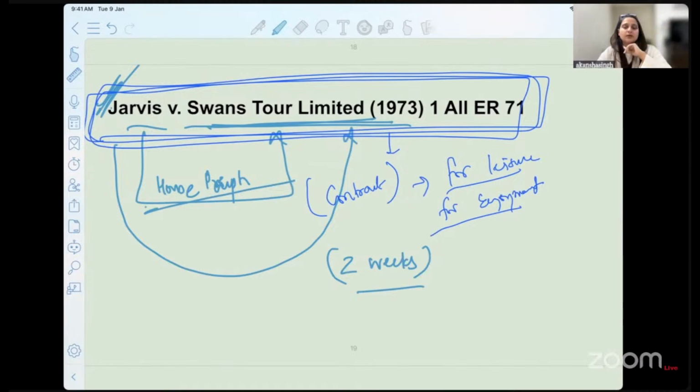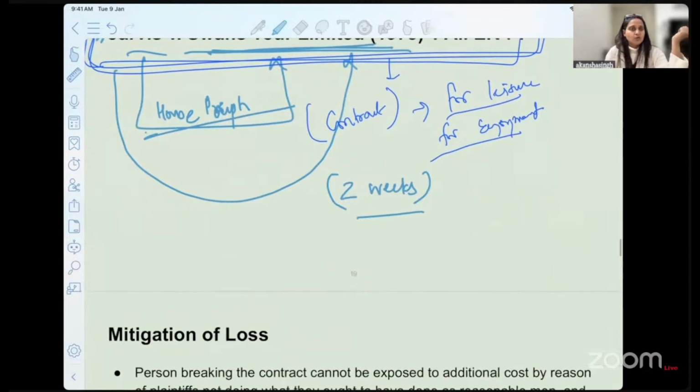So in this case, the court said that this is not a contract which is purely commercial in nature, and in such cases we will obviously acknowledge and give you remedy for the agony or the trauma that you had to go through.